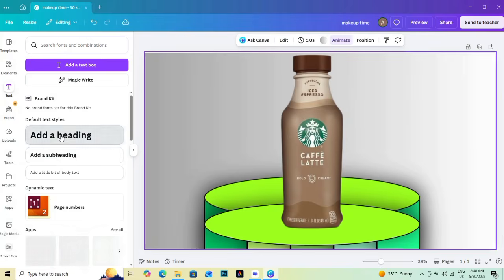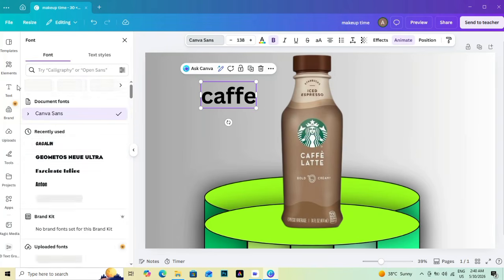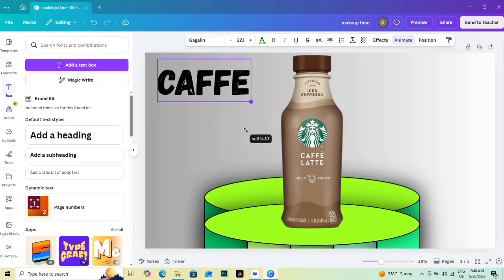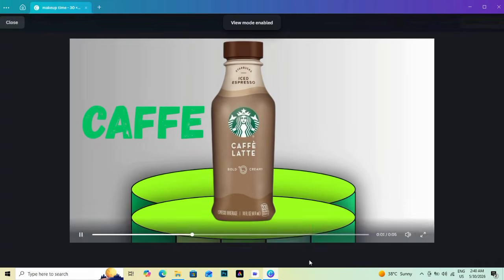Duplicate the frame twice and place the copies behind the original. Increase the size of each duplicate slightly and lower their transparency gradually to create a realistic depth effect. Add a small